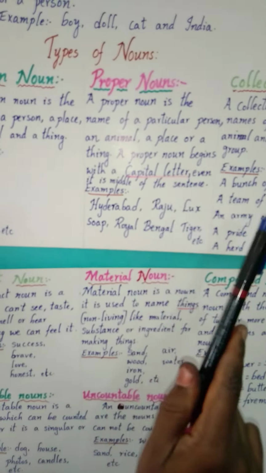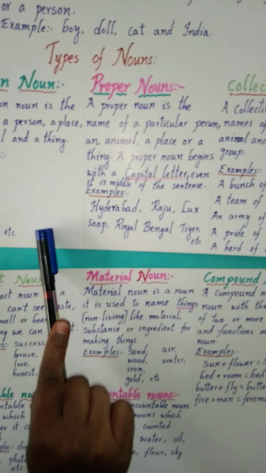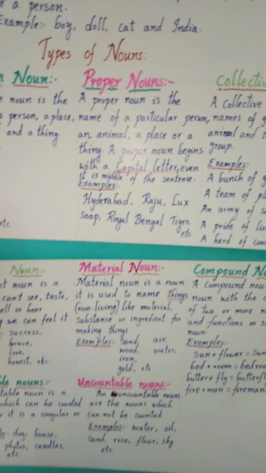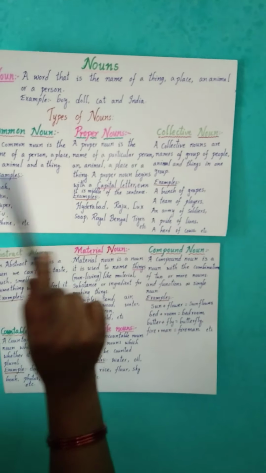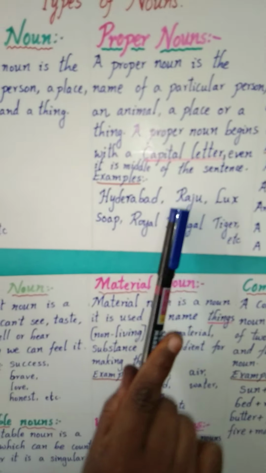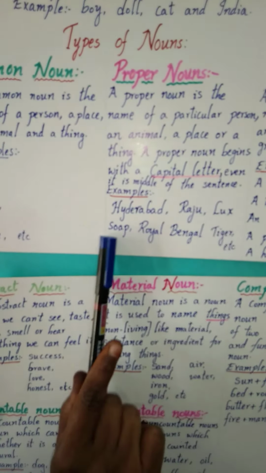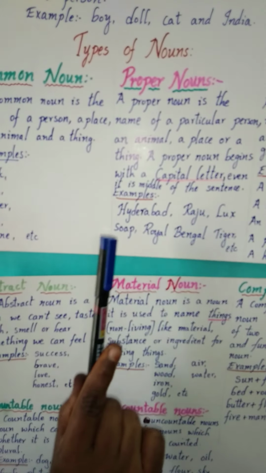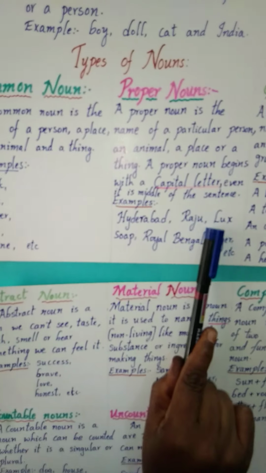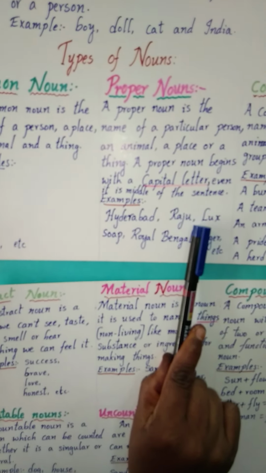This capital letter in a proper noun may be in the middle of the sentence, at the end of the sentence or at the start of the sentence. Now, here I have written some examples. See, Hyderabad, H is a capital letter. Raju, R is a capital letter. Here, Lux soap. Soap is a common noun. Lux is the name of a soap. So here I have written Lux, L is a capital.